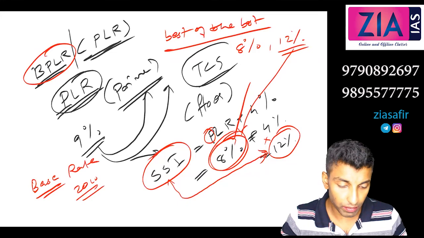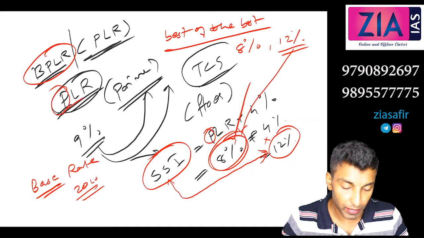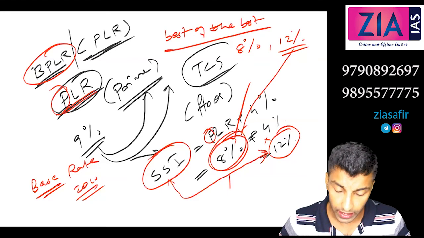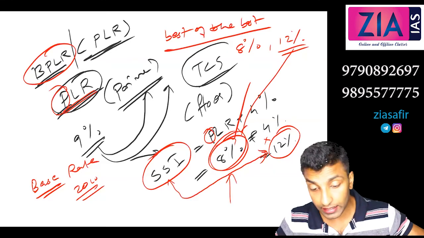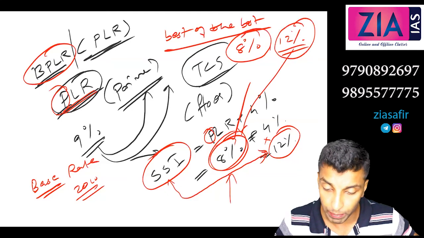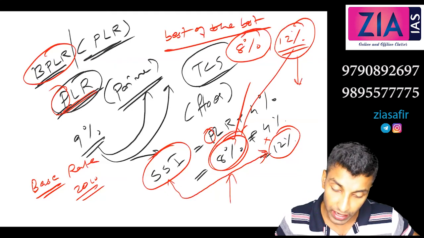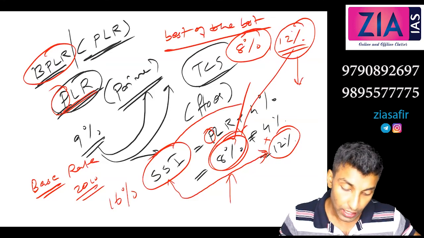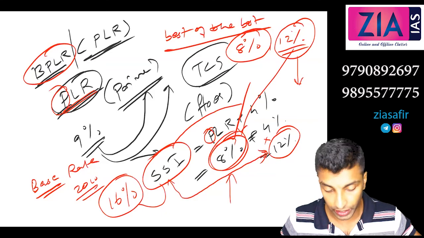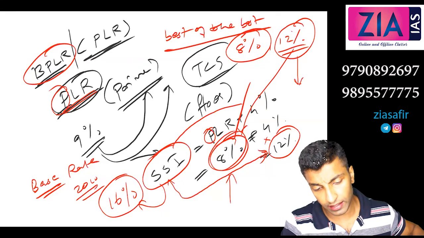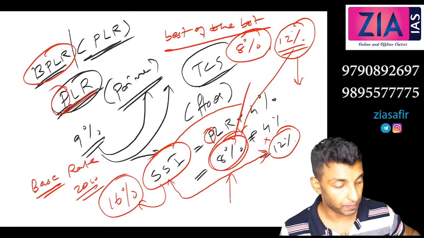So here this is a best borrower. In case of prime lending rate, it was considered as a best borrower, but banks introduced a category of best of the best, and they started lending at a very low percentage for them, and for the best borrower it is 12%. So as per RBI definition, 12% plus 4%, it will be 16%. So that is okay for small scale industries, for banks. You got the idea why I said the best and the best of the best concept.